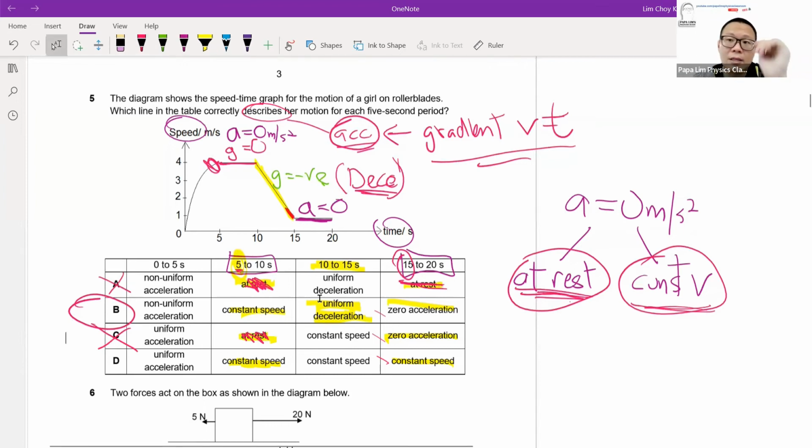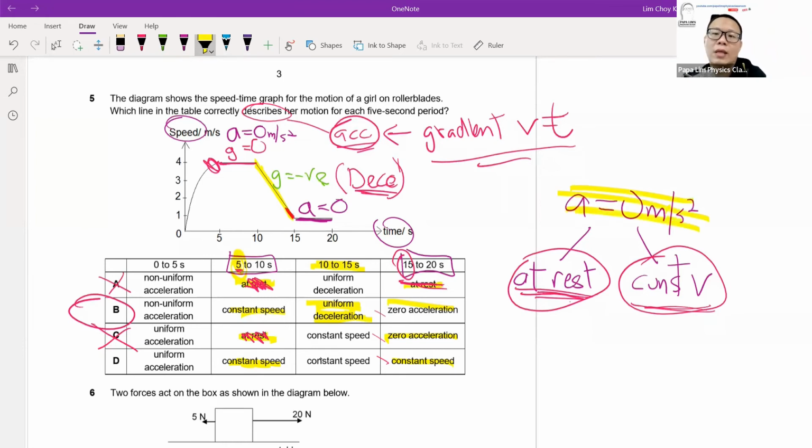The thinking process, or the technique I'm using here, is really the basics of the velocity time graph. When you look at a velocity time graph, we are looking at two important things. One is the gradient, which represents acceleration. The other is the area under it, because the area under a velocity time graph represents distance. For gradient, when we're looking at acceleration, the tricky part is dealing with A equal to 0.